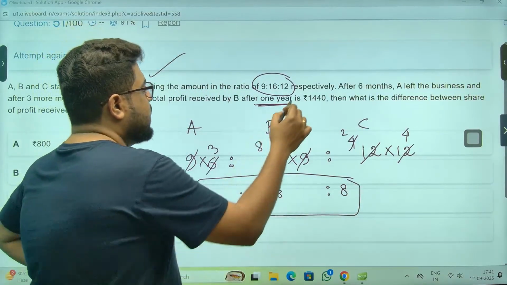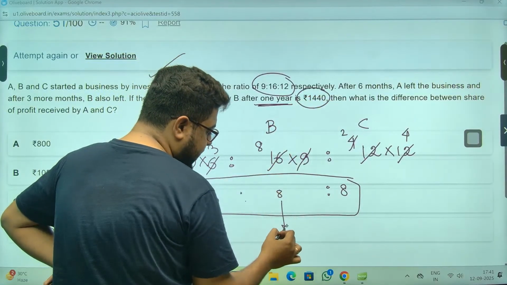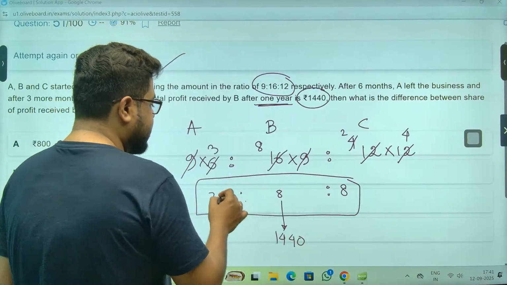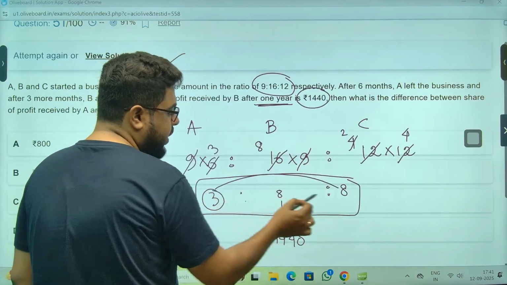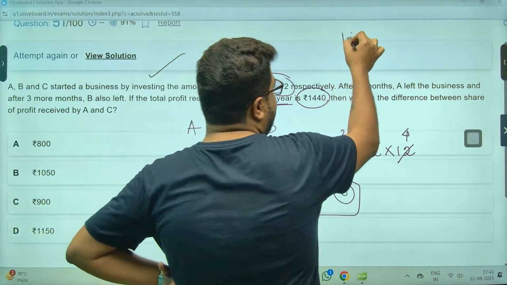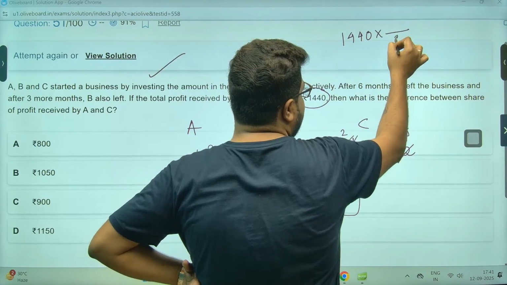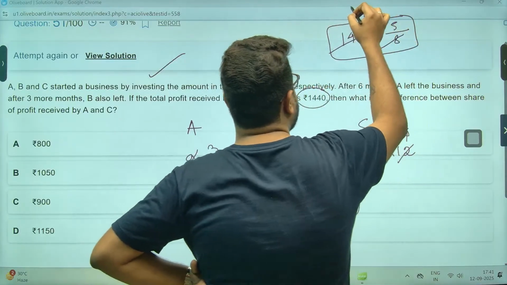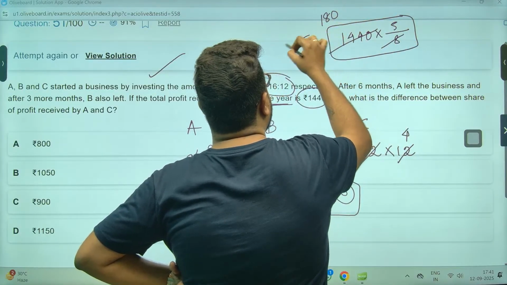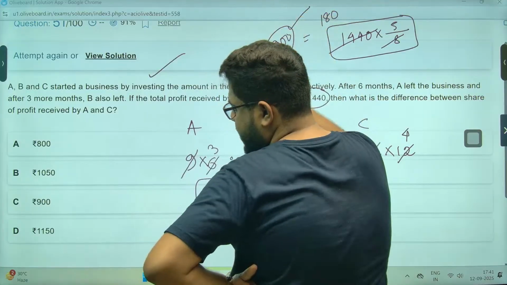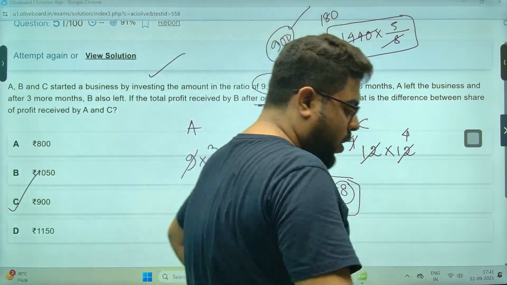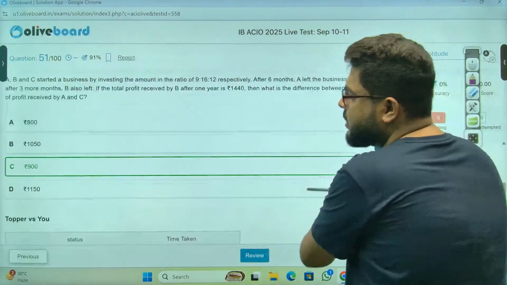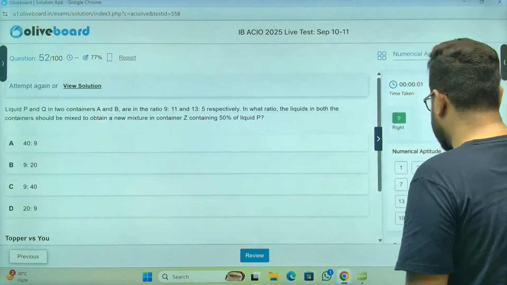They have told you B's profit is this. 8 parts is equal to 1440. The difference between A and C is the difference between 8 and 3 parts, which is 5 parts. 1440 represents 8, and I need 5. That's your answer. Calculate: 1440 by 8 is 180, 180 into 5 is 900. Is it in the options? Option C is most definitely the correct answer. Done.